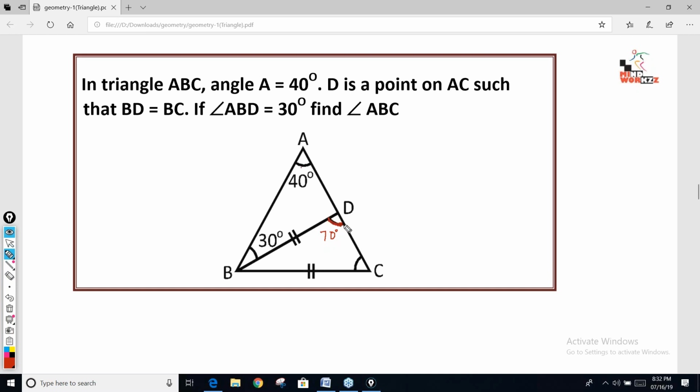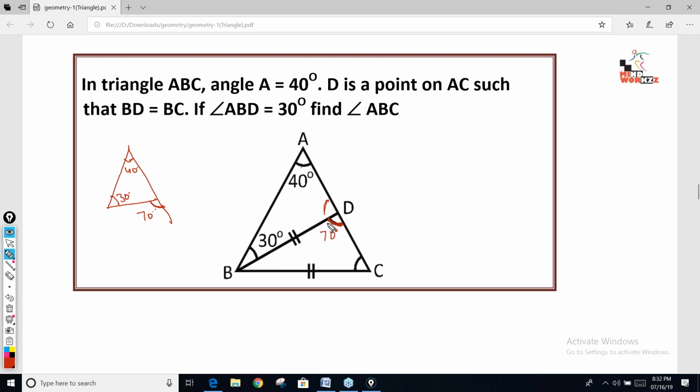How many people are able to identify that this angle is 70 straight away without finding this other angle? That's what I'm saying. You need to identify the exterior angle quickly. If this angle is 30 and this angle is 40, what about this angle, guys? This is an exterior angle, and this exterior angle is equal to the sum of interior opposite angles. So you should have written it directly.